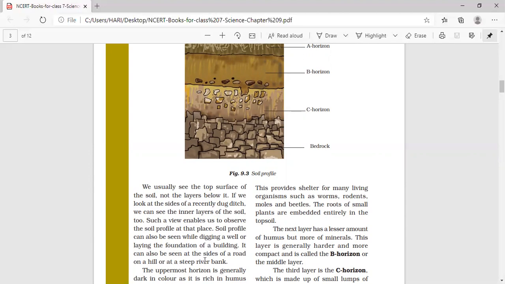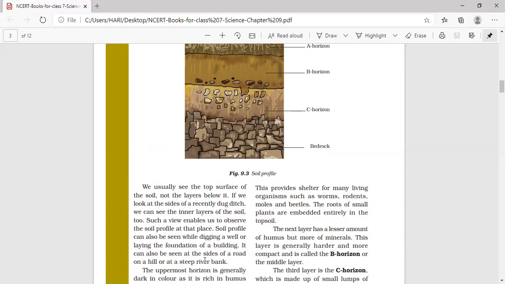Okay, how can we see the vertical section of the soil? We can clearly see the soil profile if you observe the soil at construction sites where the soil is dug for laying the foundation. And also we can watch the soil profile when a well is dug.